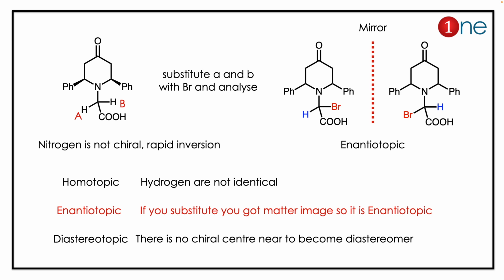Diastereotopic means you should have a chiral carbon nearby. Nitrogen is not chiral because of quick inversion. So the only possibility is enantiotopic. If you substitute, you have a mirror image of that. So the compound is enantiotopic, so the hydrogens are enantiotopic. The concept you have to learn here is that a chiral nitrogen is not possible because of rapid inversion.